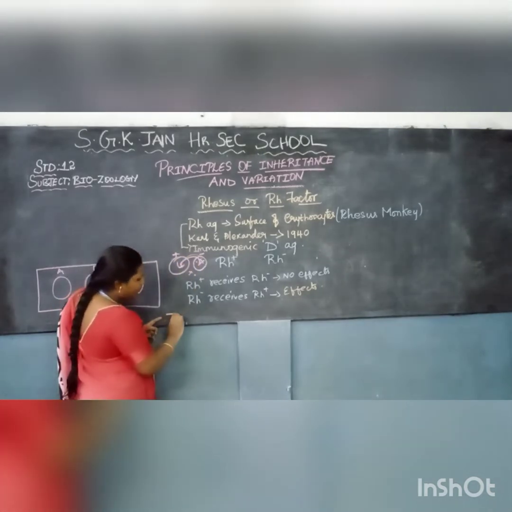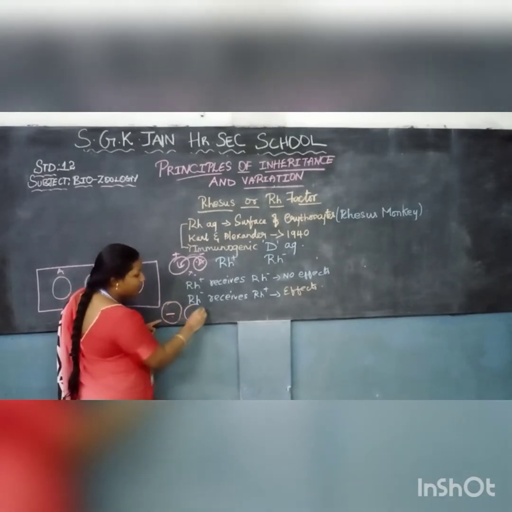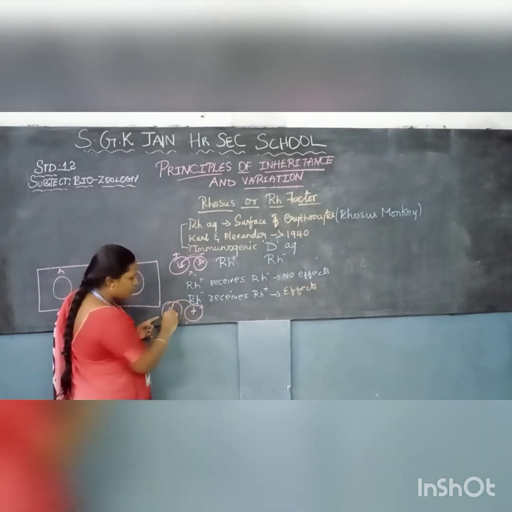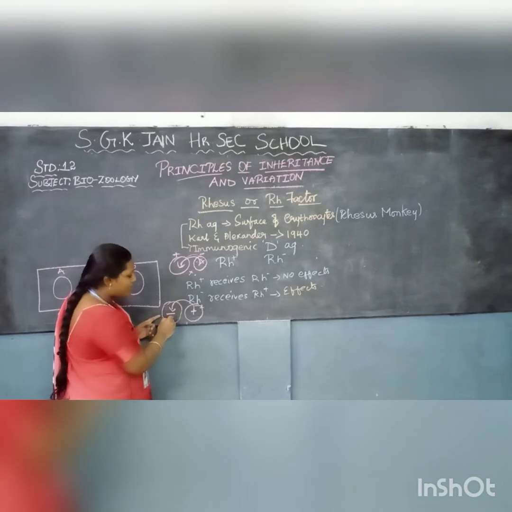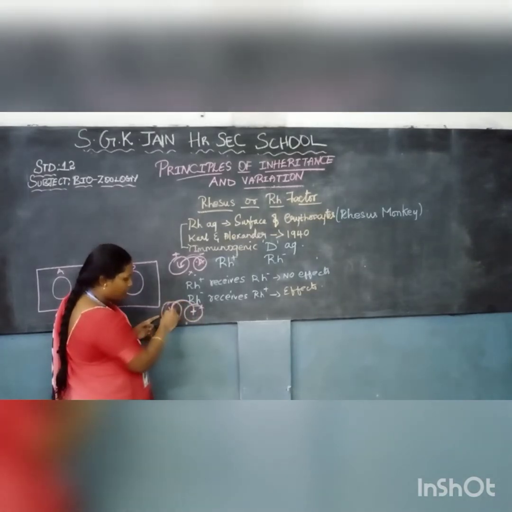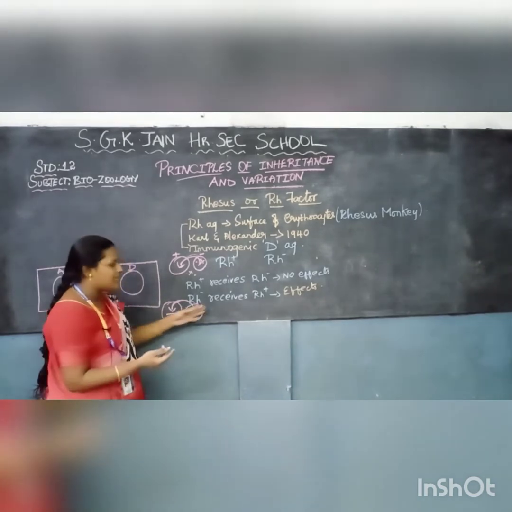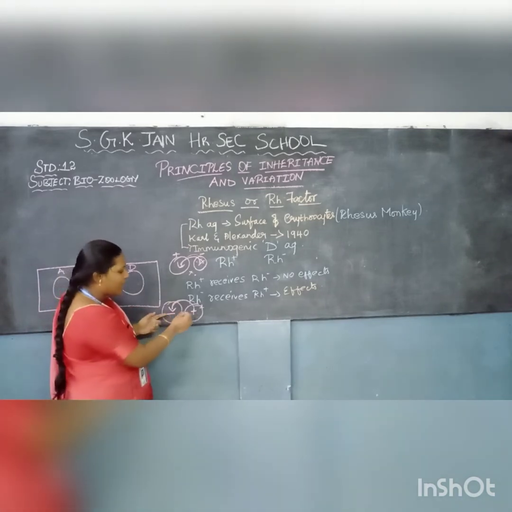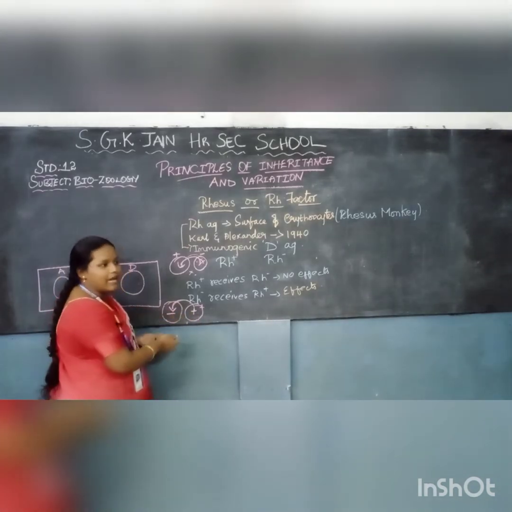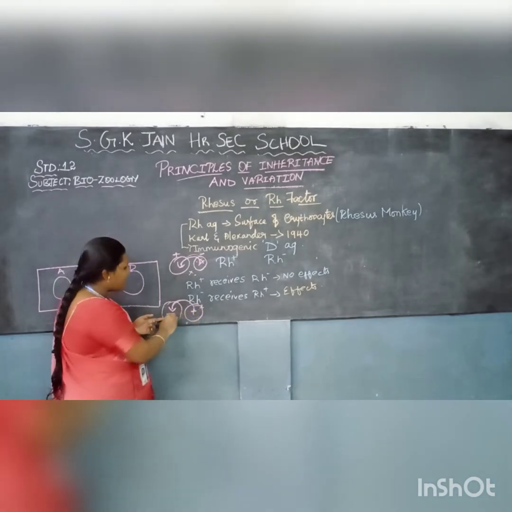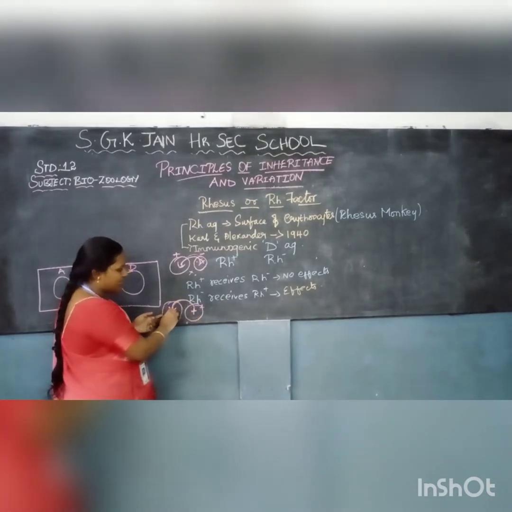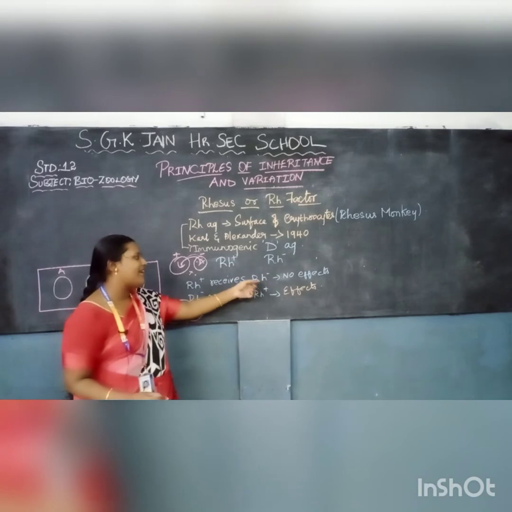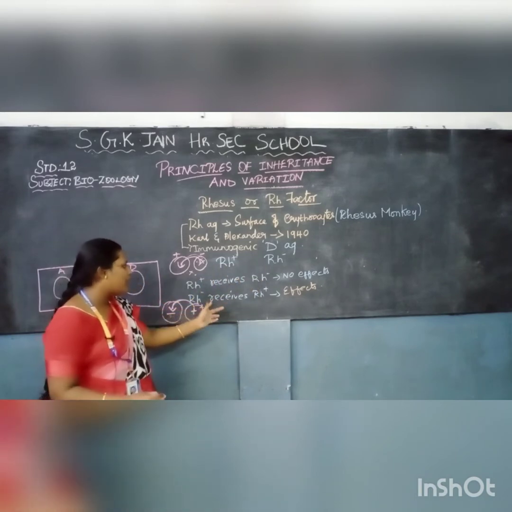So if the negative person, RH negative, receives blood from positive, positive means it contains RH factors, right? When it is newly introduced to the negative man, this man is exposed for the first time to the positive antigens. So now what will happen? The phase of death will occur, within a minute, because negative cannot accept positive. Negative means absence, positive means presence, and the absence cannot accept the presence. So this is what takes place. Negative can give to positive, but positive cannot give blood to negative.